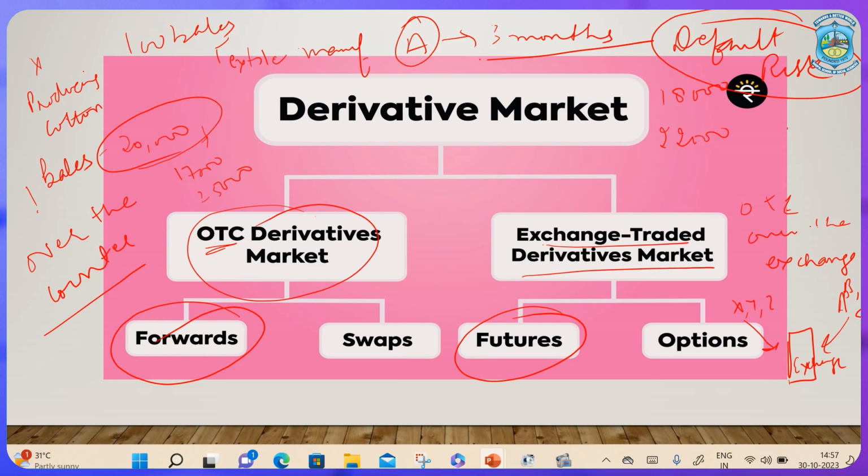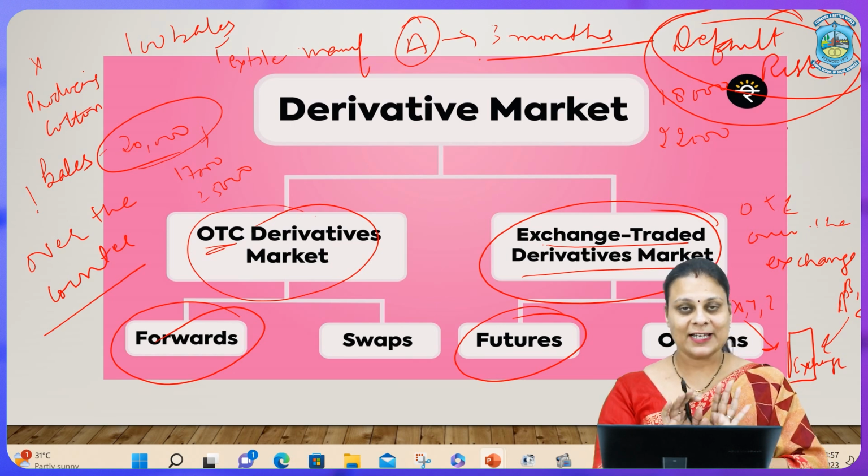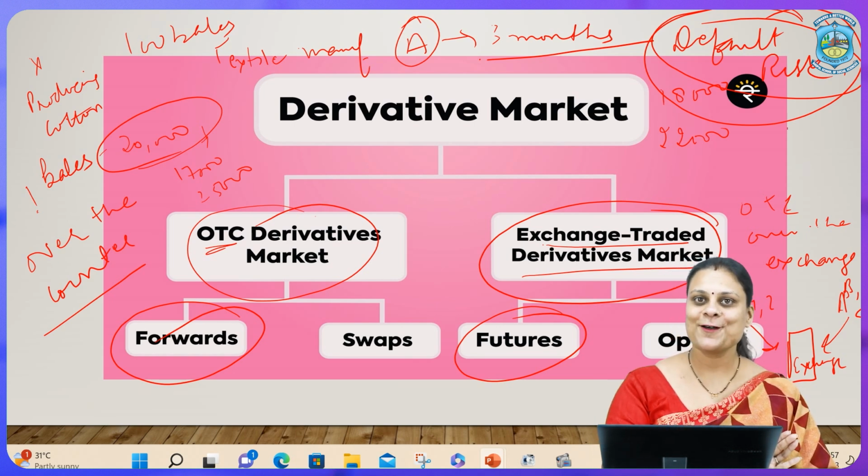So, the chance of default risk is eliminated. X comes and gives the bales of cotton to the exchange, A comes and buys. The buyer does not know who the seller is. Similarly, vice versa, the seller does not know who the buyer is. This is what we call a futures market, and that is why it is headed under the exchange traded derivatives market. I hope this is clear by now. What are forwards? What are futures?